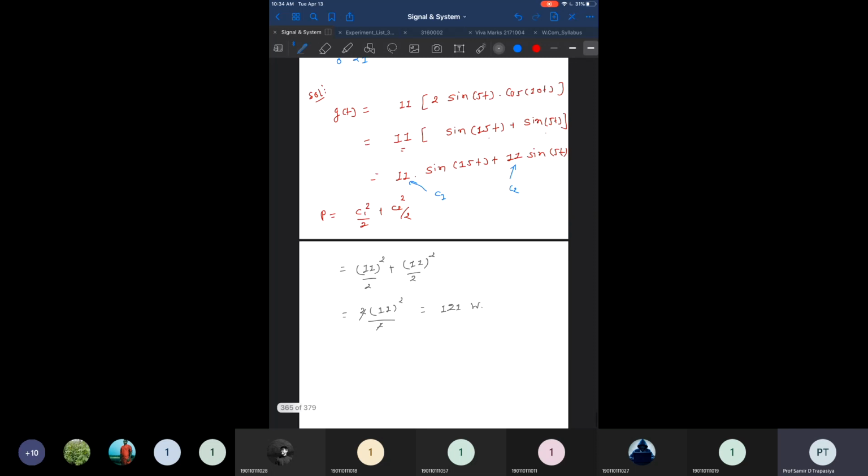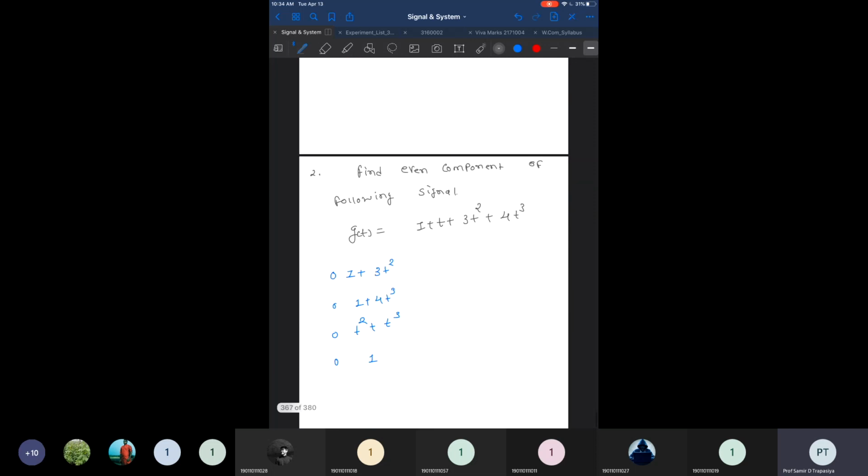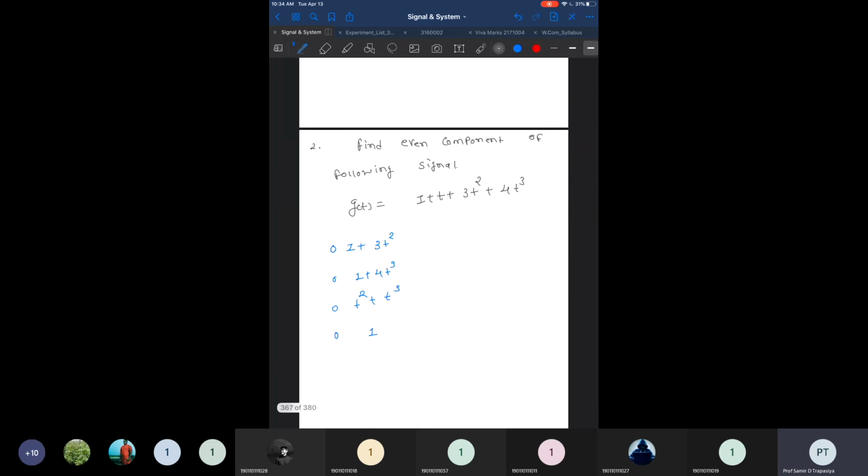Okay. Now this is a simple example. Now we will move to the next example, in which you need to find the even component of the signal 1 plus t plus 3t square plus 4t cube. Is it visible? Yes, sir, it is.